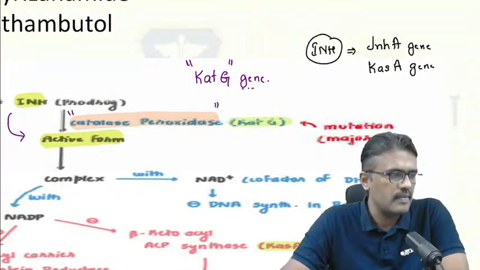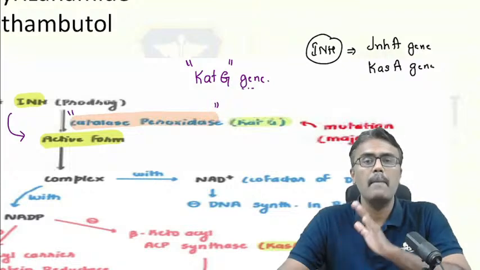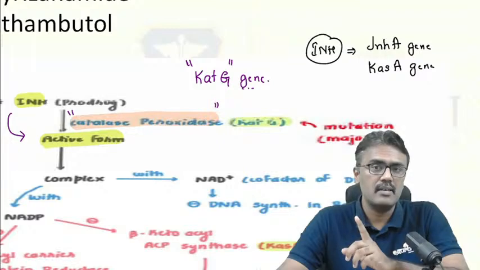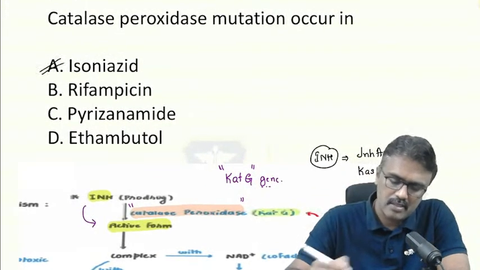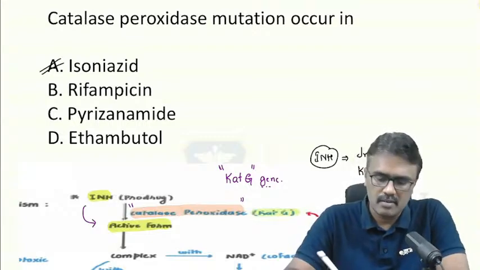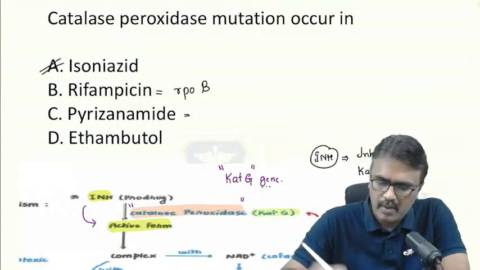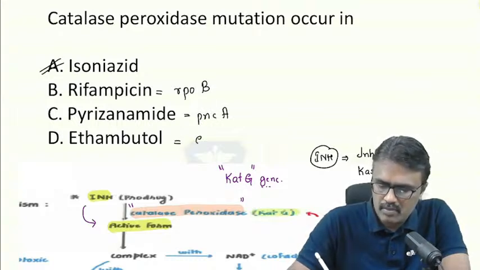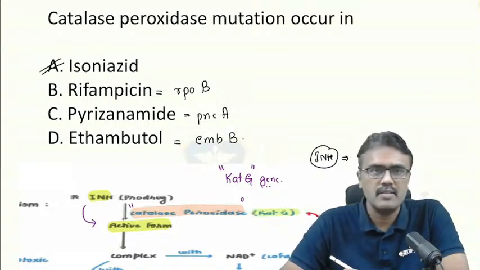Yes, you are right. The antiemetic which causes extrapyramidal symptoms is a D2 blocker, metoclopramide, because it crosses the blood-brain barrier. Every time they have asked that drug, metoclopramide. Now the answer for this question is isoniazid, and it is because of the KatG gene mutation. Rifampicin resistance is because of the rpoB gene. Pyrazinamide is because of the pncA gene, and ethambutol is because of mutation of the embB gene. So here the answer is isoniazid.